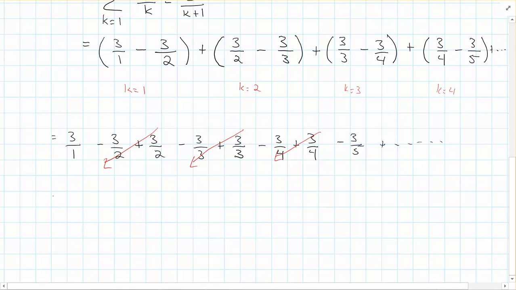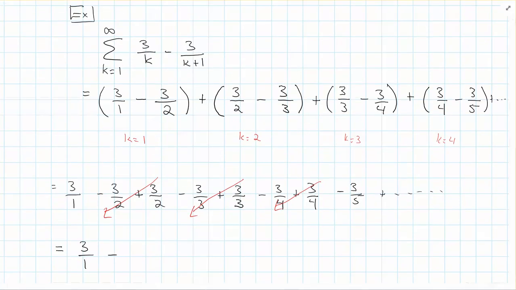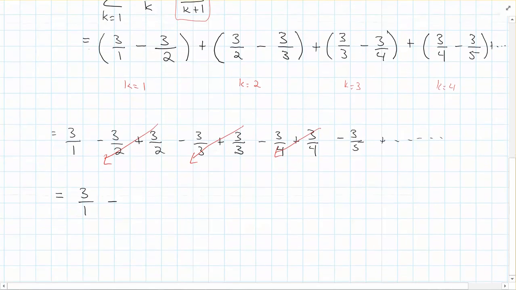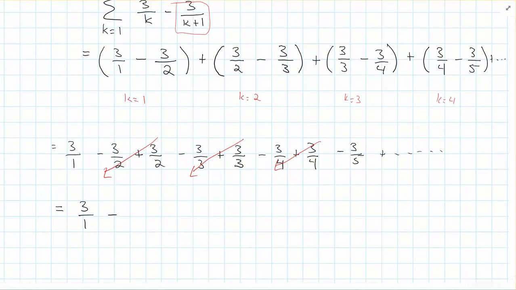So the way this works here, and it looks a little weird to say it like this, but this is going to be equal to 3 over 1 minus, and it's this term here that is the one that never goes away, because it never gets canceled out. But, well, I just have to say, it's going to be minus the limit as k goes to infinity of that term.